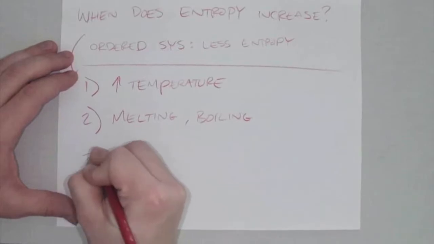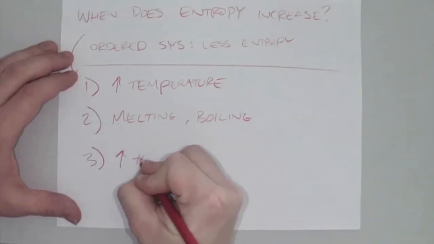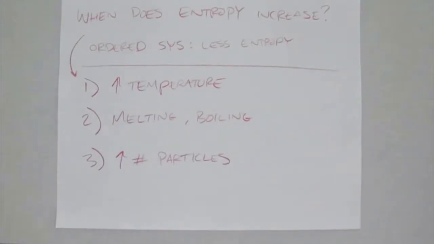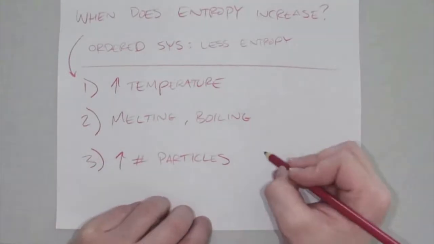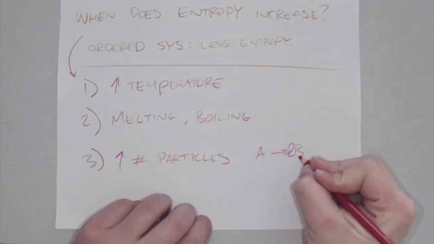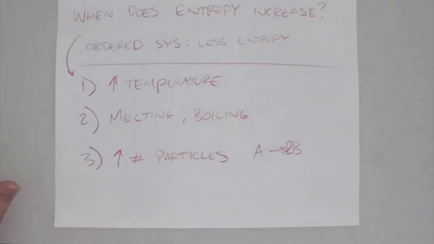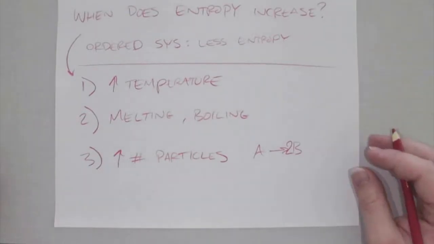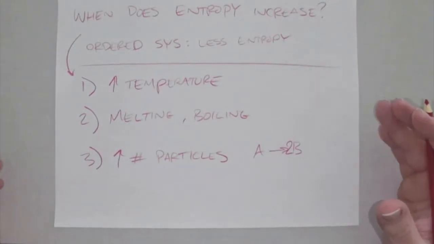And then a third example is when we increase the number of particles. While we're thinking about chemistry, a classic example is having some reaction that starts with 1 mole and we end up with 2 moles. So if we have reactions that result in a greater number of moles, we have more particles, and so we're going to have more entropy in that reaction.